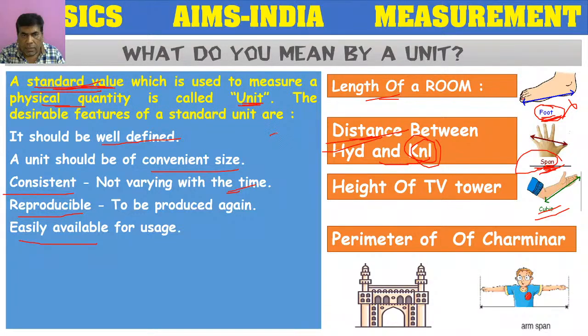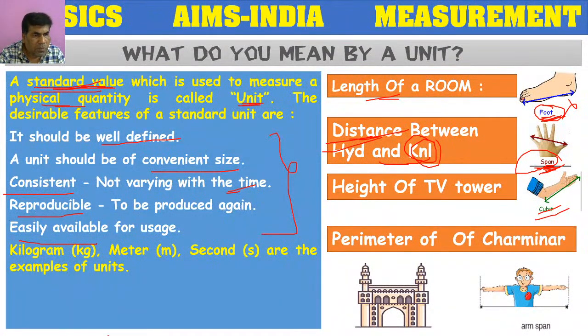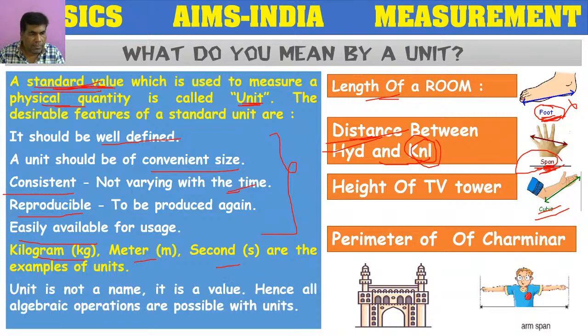If the unit we have chosen follows all the rules and regulations, then we can fix it as a unit and make use of it all over the world. So these are examples of that kind of units: kilogram, meter, second. They follow all these features. So that's why they are examples of units.